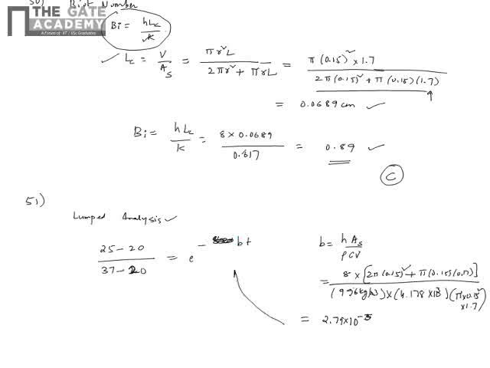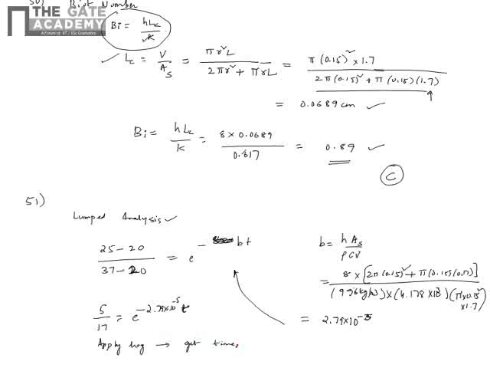Now I substitute this in the expression: 25 minus 20 is 5, 37 minus 20 is 17, e power minus 2.79 into 10 power minus 5 into t. Apply log on both sides to get t, because that is what we need to find.